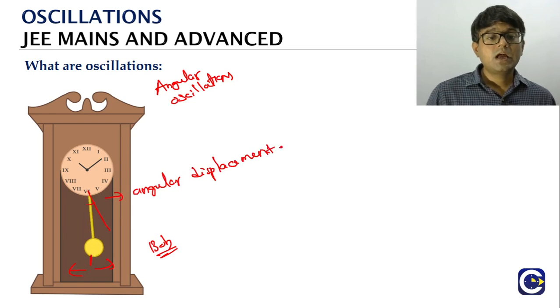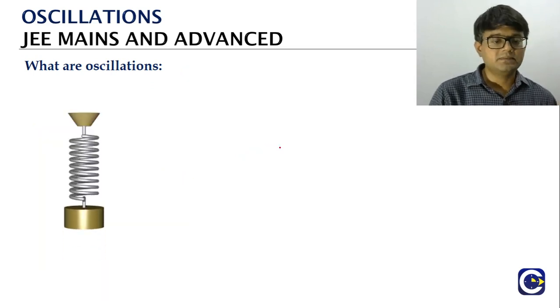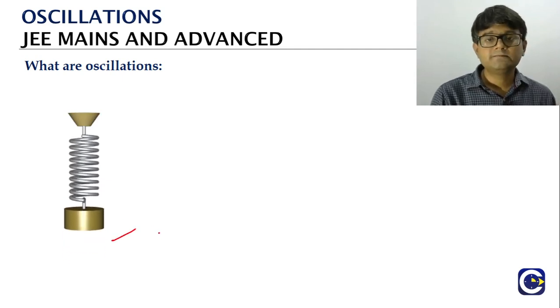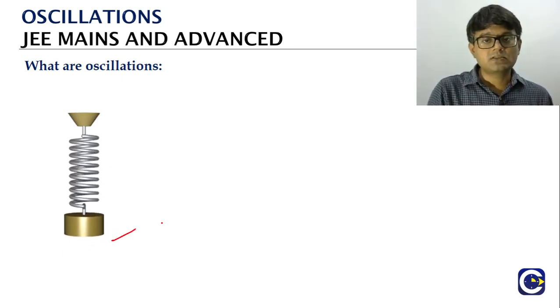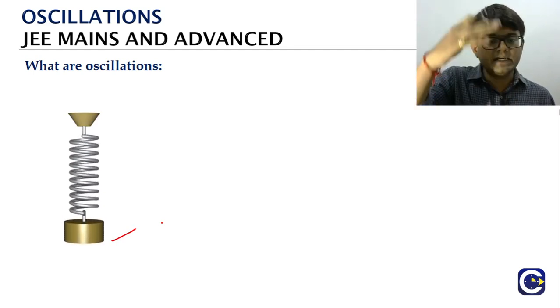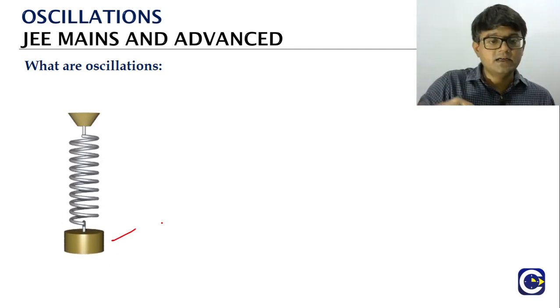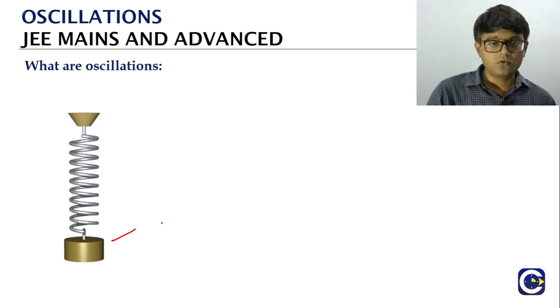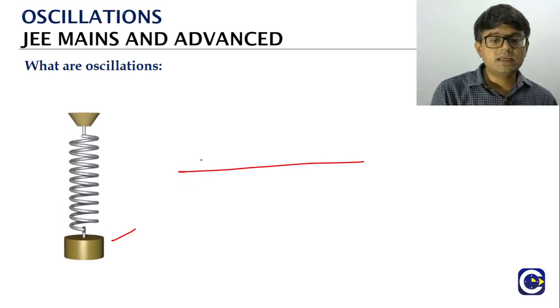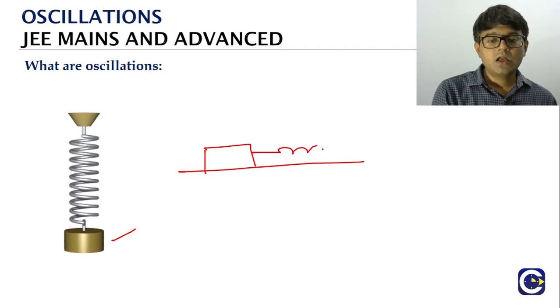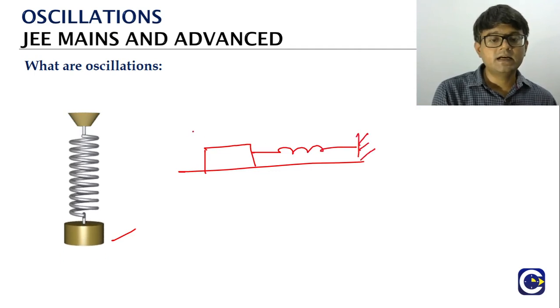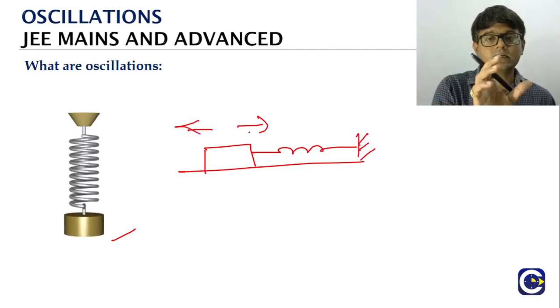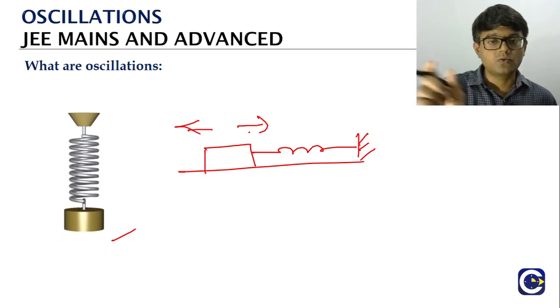If you look at a spring mass system, we have a mass attached to a spring. We will pull the mass down or a little bit push it up, then we will see that in the vertical straight line the mass will be going up and down. This is also to and fro. Instead, if you keep the spring mass system on a horizontal surface and let it oscillate, it will have proper to and fro.